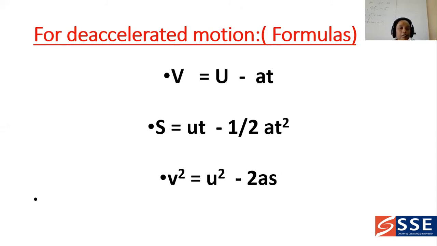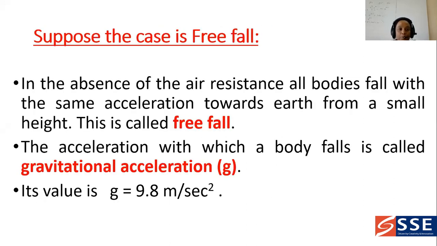So for deaccelerated motion, you should write v is equal to u minus at, and s is equal to ut minus half at square. And the next formula will be v square is equal to u square minus 2as. So these are the important formulae for deaccelerated motion.